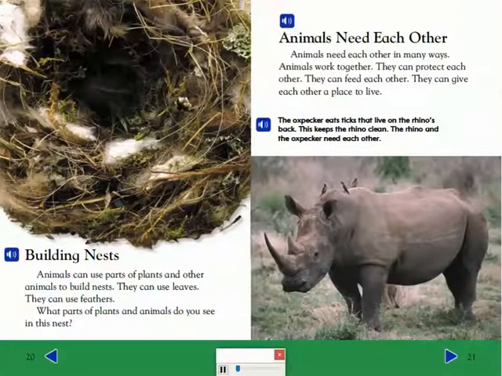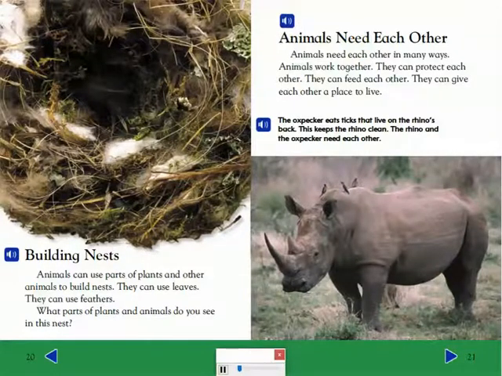Animals need each other. Animals need each other in many ways. Animals work together. They can protect each other. They can feed each other. They can give each other a place to live.